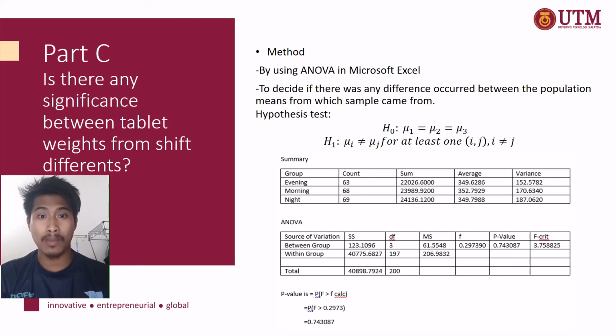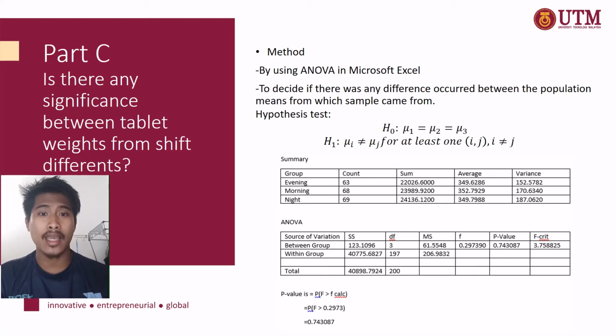So I will continue to my part, which is part C. The question is, is there any significant difference between the tablets from the different shifts? The method I'll be using is one-way ANOVA in Microsoft Excel. This is to decide if there is any difference between the population means from which the samples came.